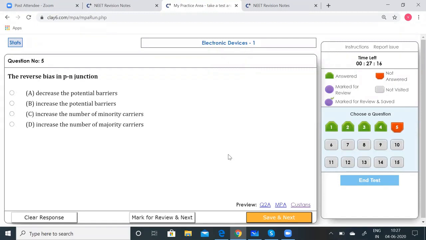Next. The reverse bias in an NPN junction: decrease the potential barriers, increase the potential barriers, increase the number of minority carriers, and increase the number of majority carriers. So in reverse biasing, the width of the depletion region increases. Okay, so B should be the correct option.